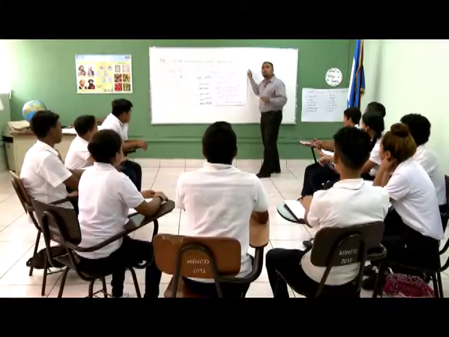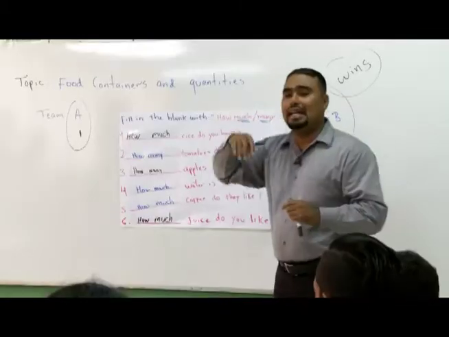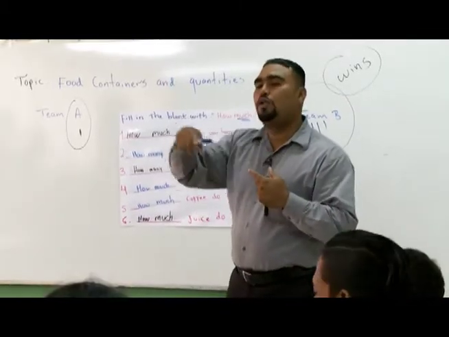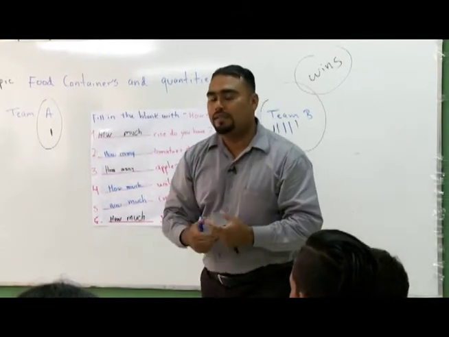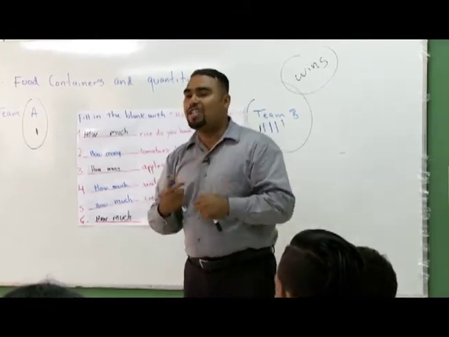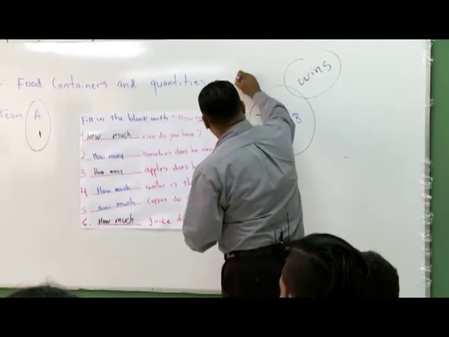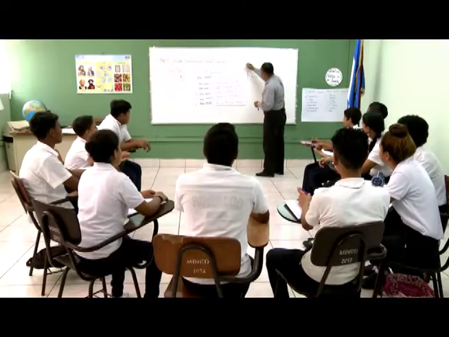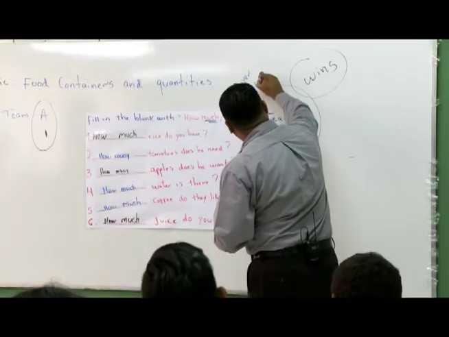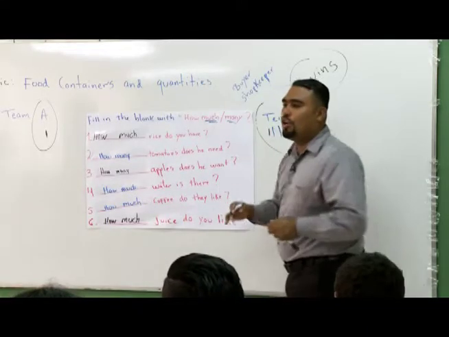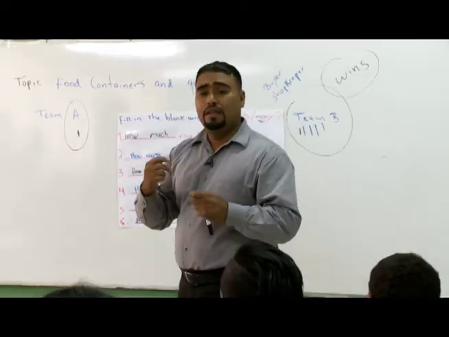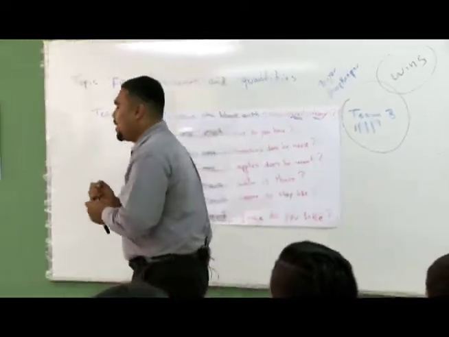Good job. Okay? So now I'm going to show you a dialogue, and you're going to work in pairs, okay? One of you is going to be the buyer. Repeat after me. Buyer. El comprador. And the other is going to be the shopkeeper. The shopkeeper. El vendedor, ¿verdad? De la tienda. Very good. So, ready? Okay, here we go.